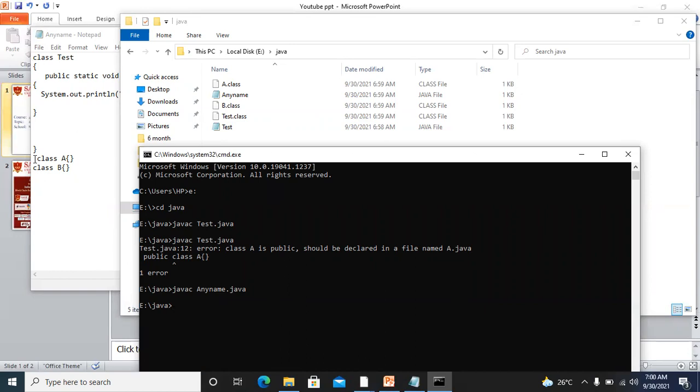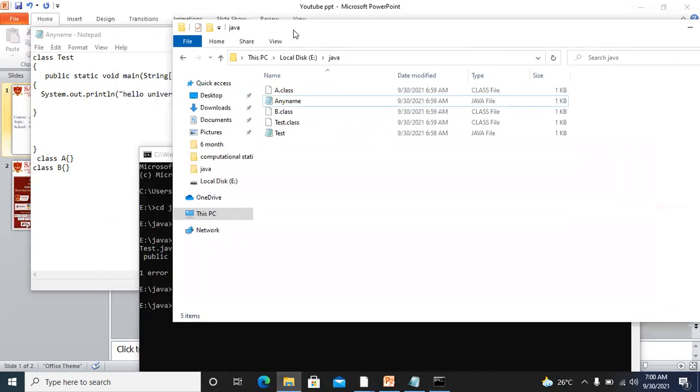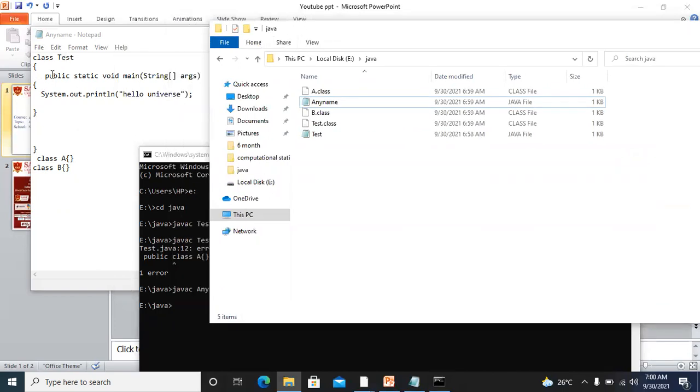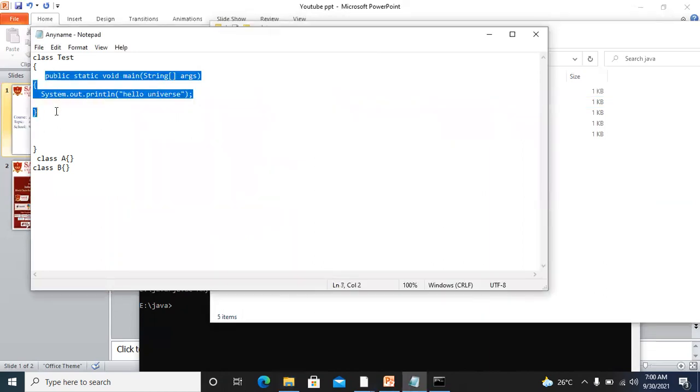Fine. So good programming suggests that whenever we have to save the file, we'll have to concentrate that the class which contains the main method will have to use that class name to save the file. This is a good programming practice, remember. Fine. So we can have this main method in this class also.